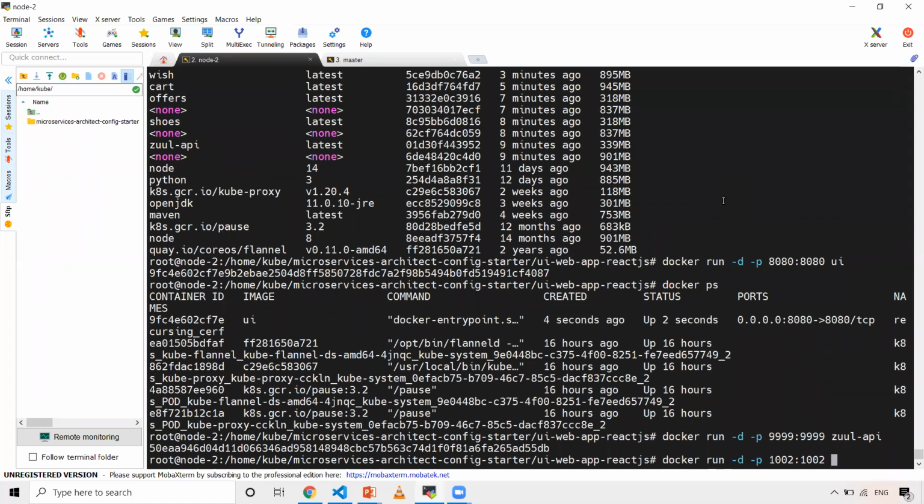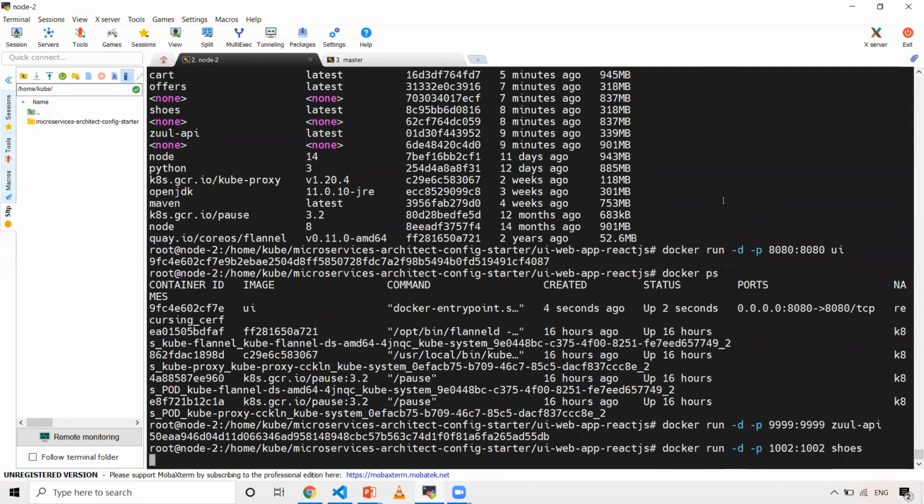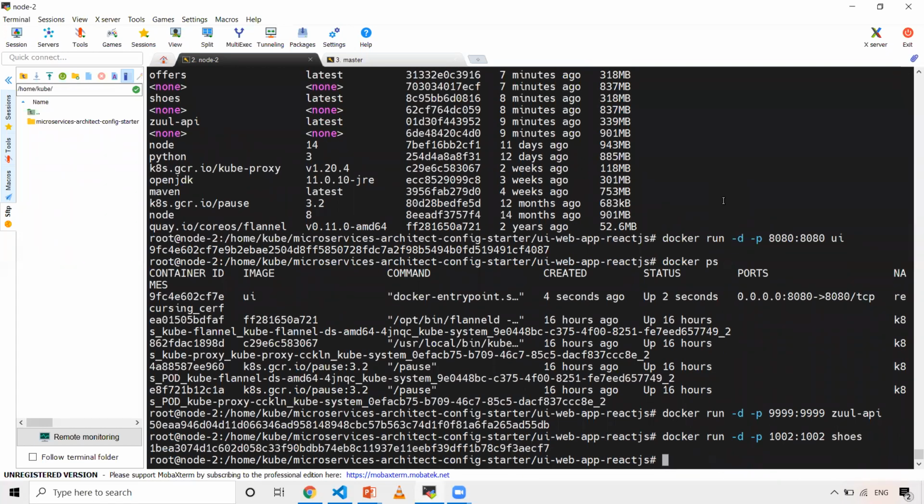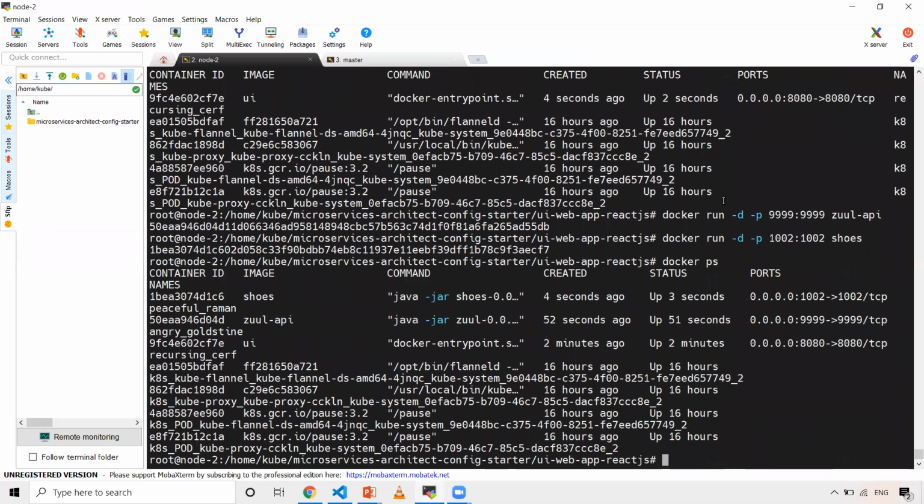So the image name is shoes. Now when I do docker ps, you'll be able to see 3 containers running: UI, this one for Zuul, and this one for shoes.